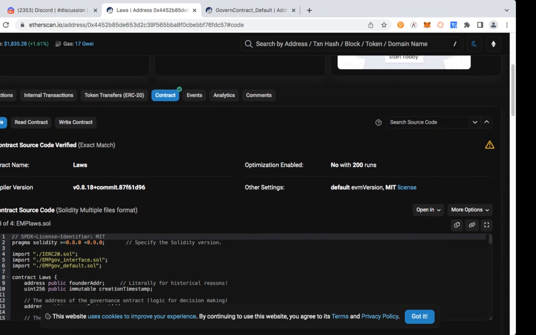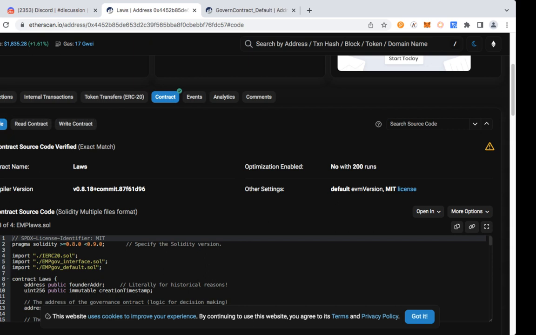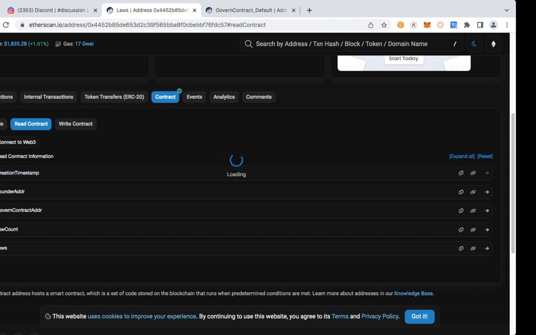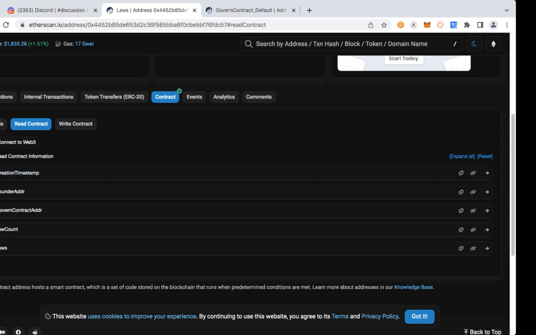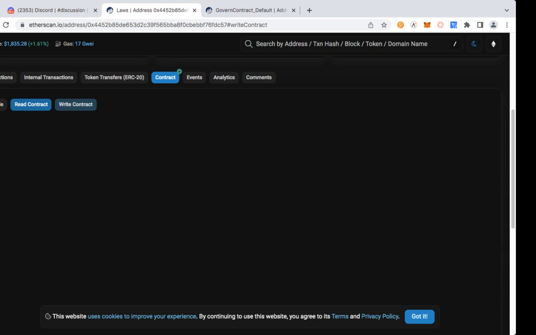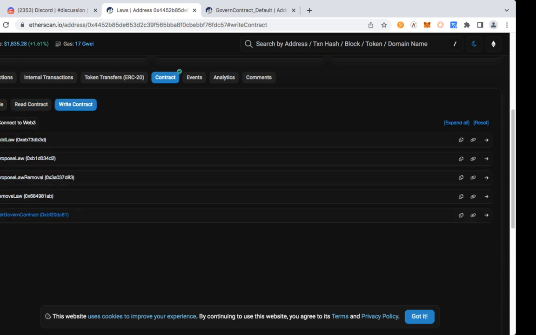To interact with the contract, you either read or write. So let's read first. There are several methods that are allowing interactions. The one thing that we are going to do is change from the existing governance contract to something else. So to do that, we will have to write to the contract, indicating that we want to set a new governance contract.